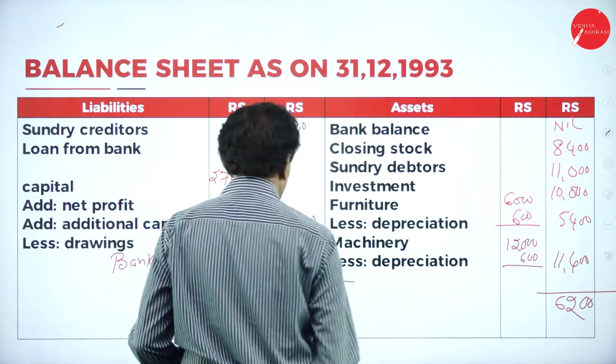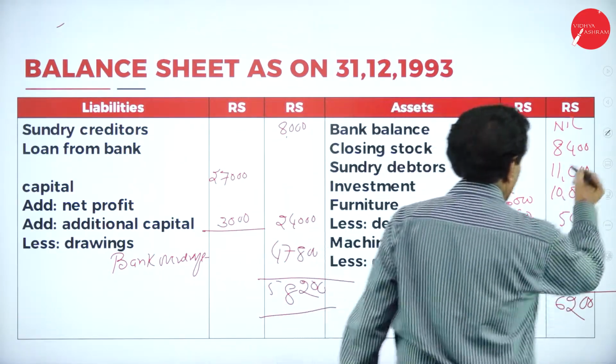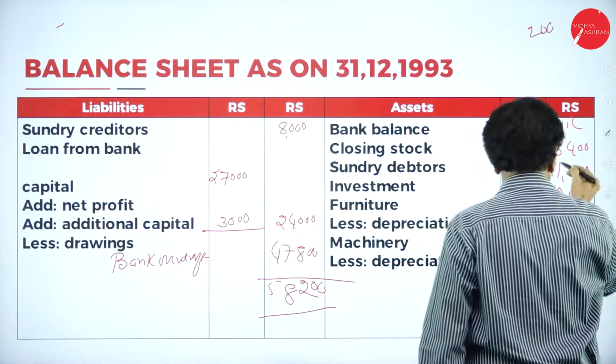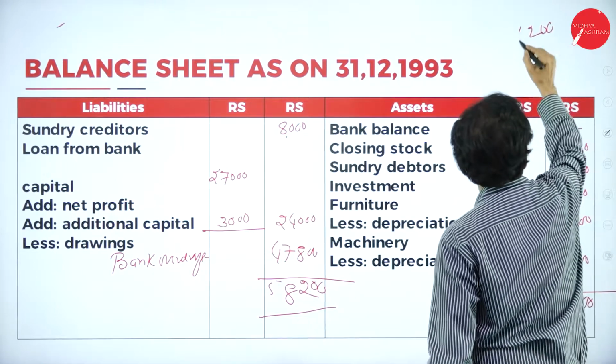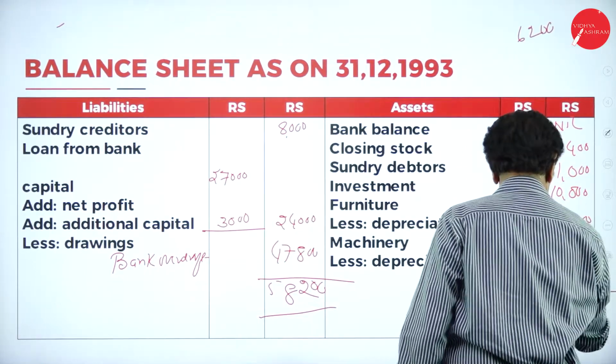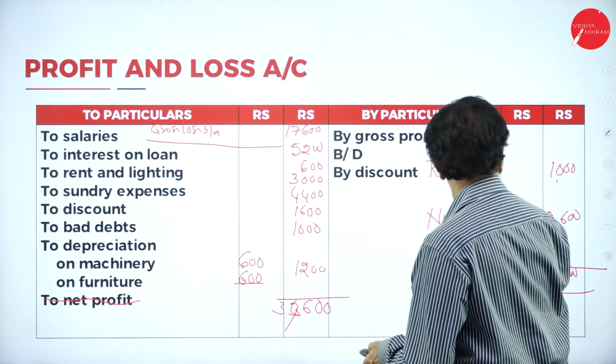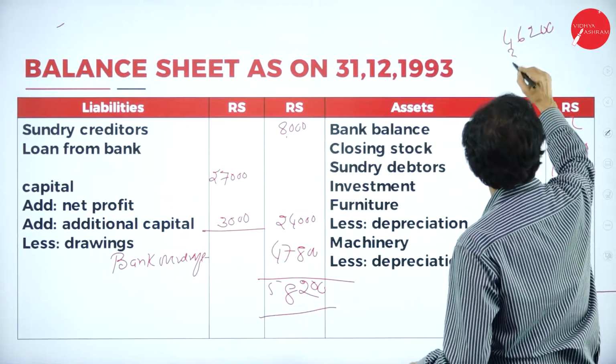So we have got 58,600. If we add this, what's your net loss now? 33,600.